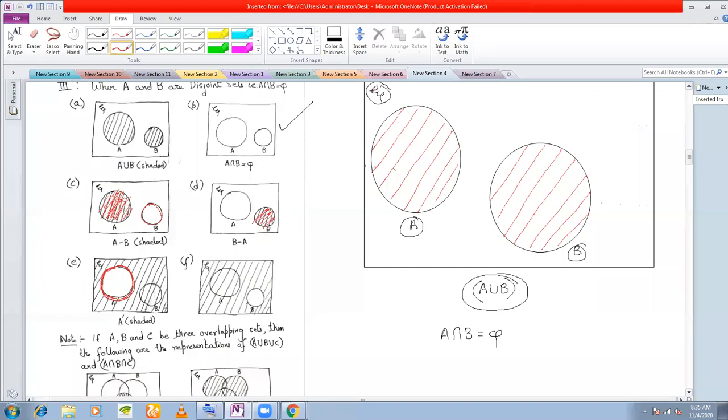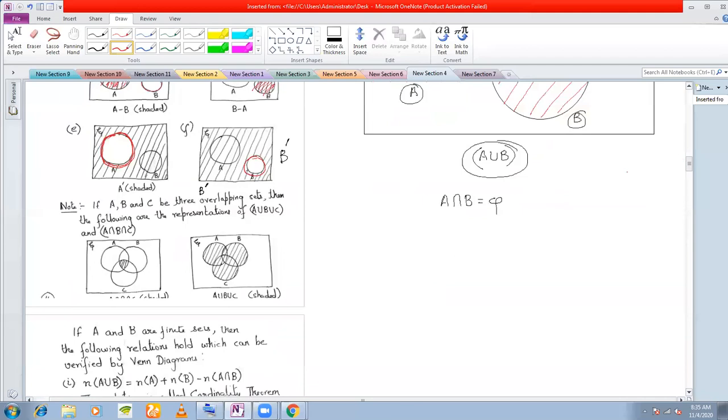Next, B complement. This is B complement. I forgot to write here. Okay, this is B complement. This set represents B complement. Okay, this one. Again, here I have excluded only this set B here, because B complement means all the elements that are not there in B. So I've excluded B and I have shaded all the other region.